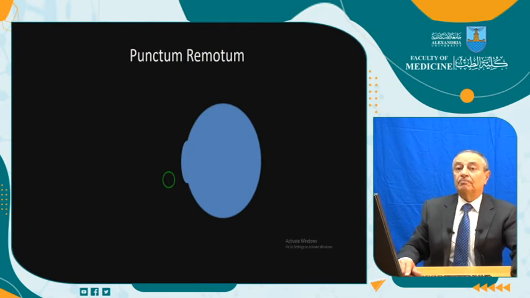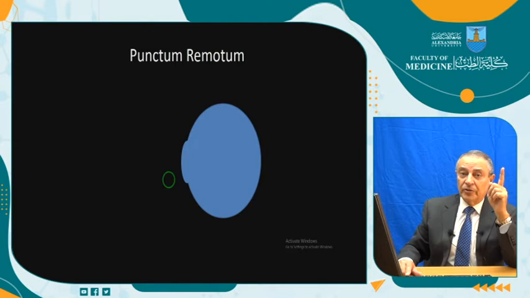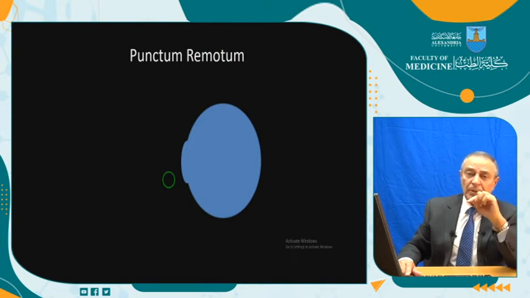Punctum remotum. In order to understand where the rays are going to be formed in hypermetropia, as we thought in emmetropia and in myopia, and also in hypermetropia, how do we get the punctum remotum? Get a point on the retina, get it out of this eye, and look where the rays will go.